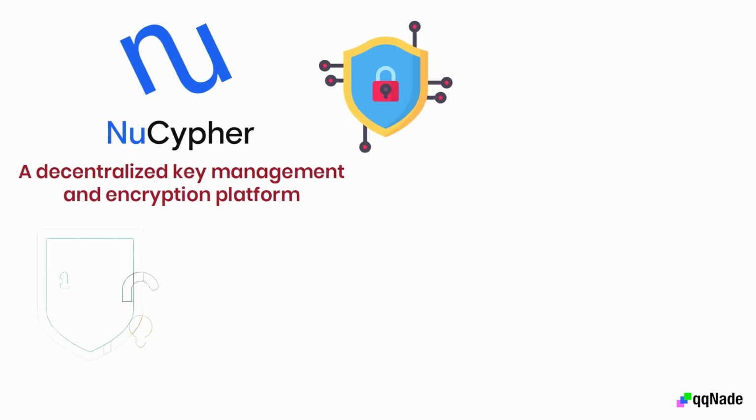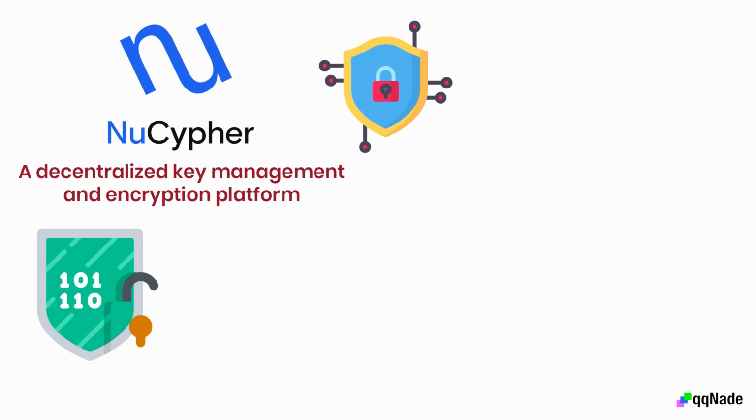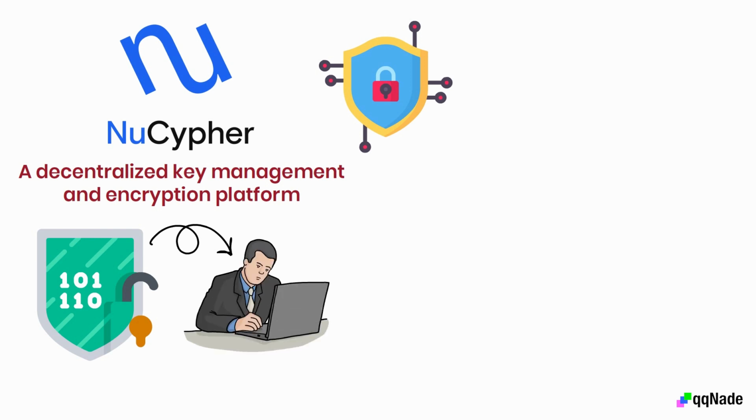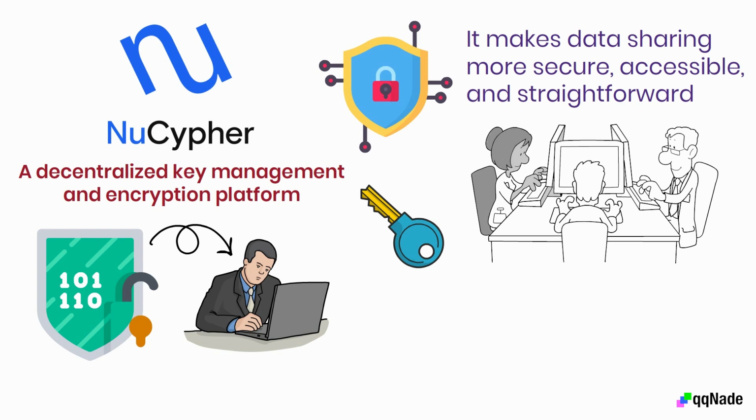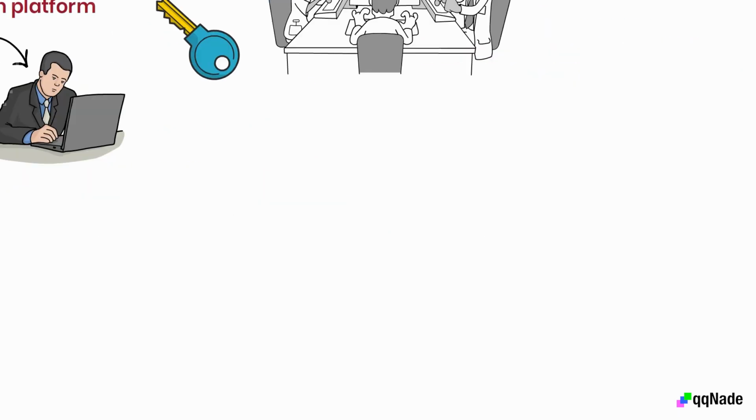NuCypher also provides a re-encryption service that allows users to decrypt data without publicizing the encryption key. The owner of the data provides the encryption key and can allow others to access it. There are many uses for NuCypher. First, it makes data sharing more secure, accessible, and straightforward. Another important benefit is refined access control. Through access control, secure communication within the network becomes possible.